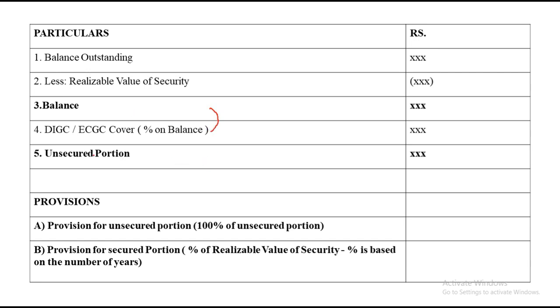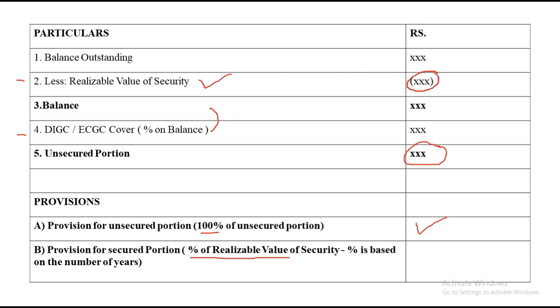When you minus again, you will get something called the unsecured portion. So this is less, this is also less. Whatever answer you get is called the unsecured portion. On the unsecured portion and the balance that you have got, now we'll have to create some provisions. Number one provision will be on the unsecured portion, which will always be 100% of the unsecured portion. Whatever this value is will get noted here. And provision for the secured portion will be a percentage of the realized value.